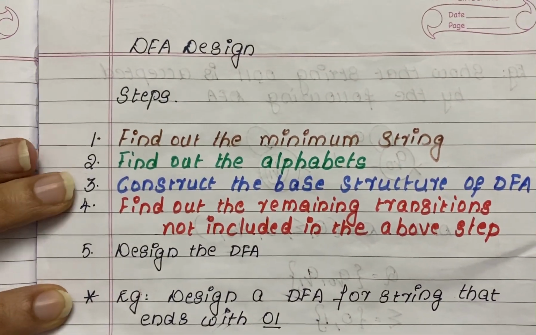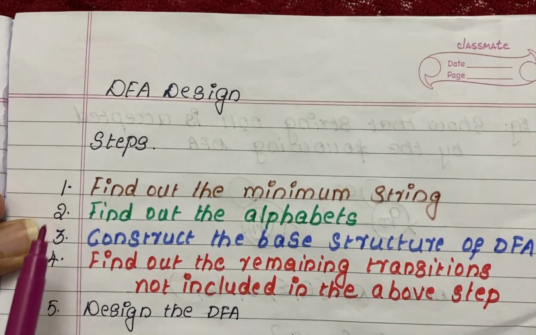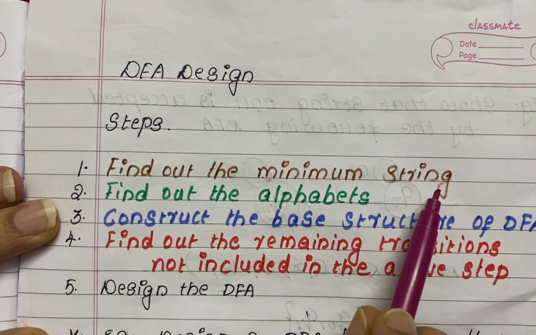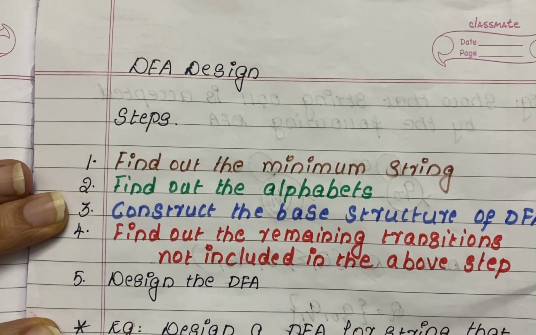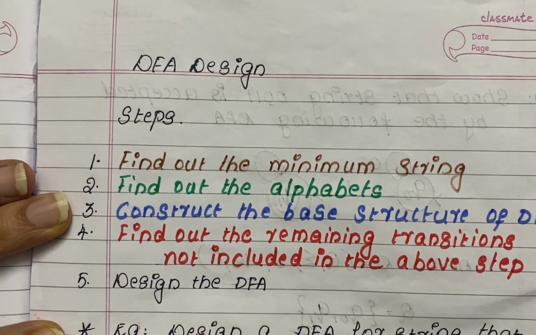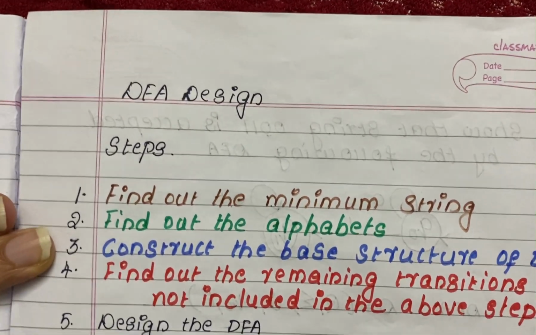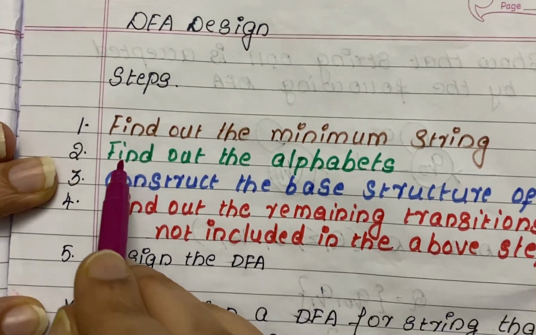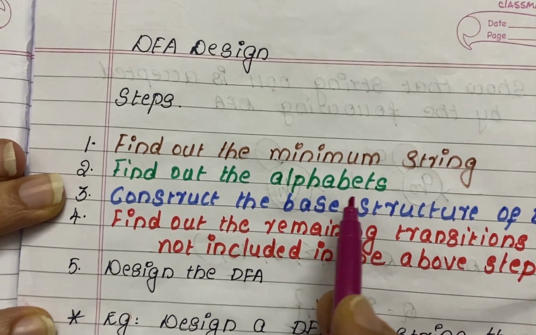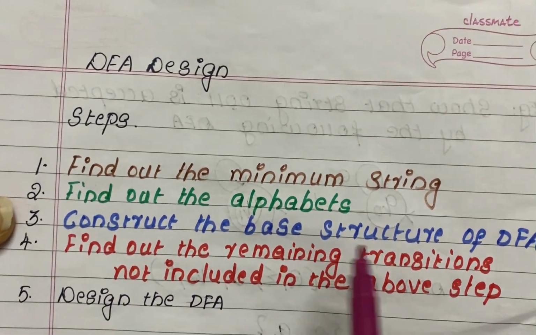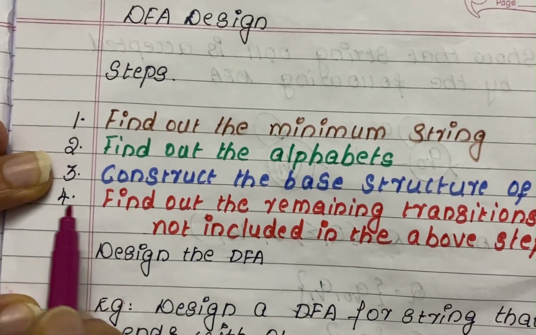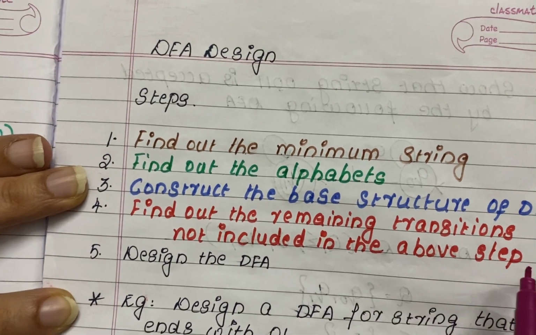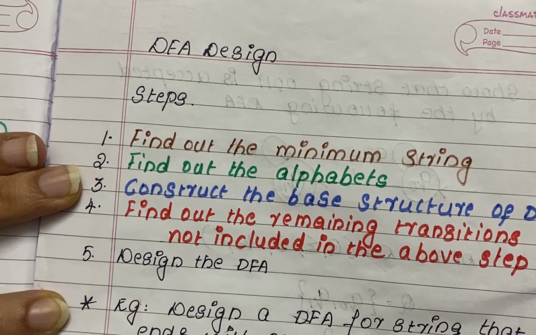There are 5 steps in the design of a DFA. I will first tell you the 5 steps, and with an example I will explain how it works. First, find out the minimum string. Second, find out the alphabets. Third, construct the base structure of the DFA. Fourth, find out the remaining transitions not included in the above step. Fifth, design the DFA.